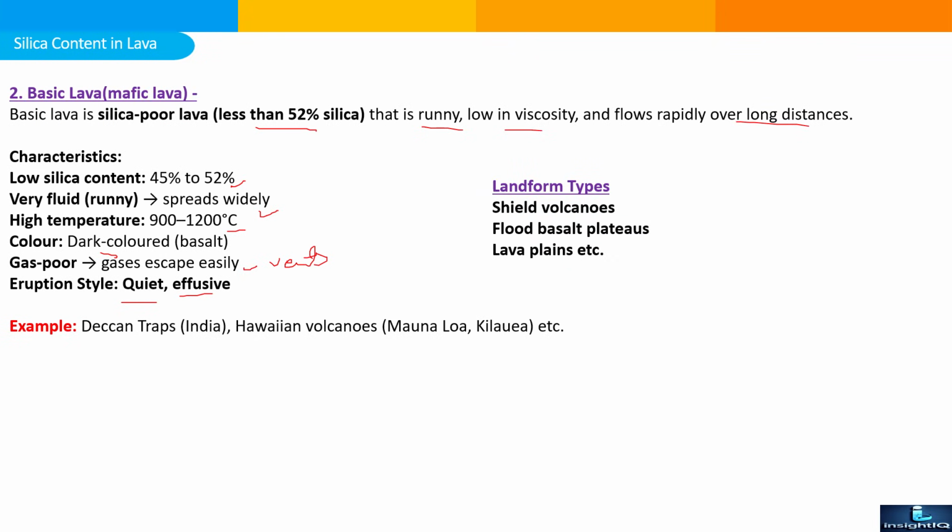What are the landforms that can be created by the basic lava? Shield volcano, flood basalt plateaus, lava plain. And what are the examples? Deccan Traps in India, Hawaiian volcanoes, Mauna Loa and Kilauea in the USA. Whenever we read geography, examples and diagrams are necessary.